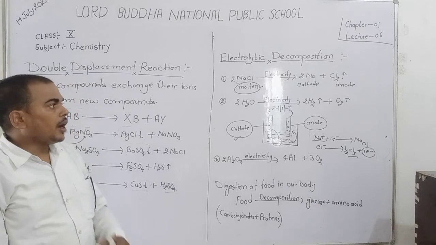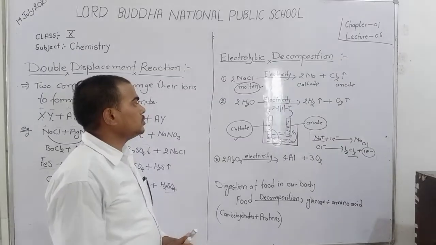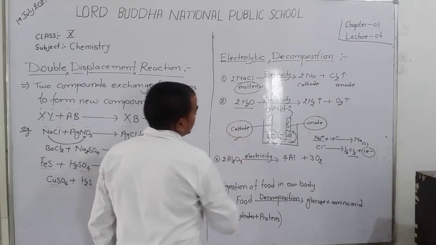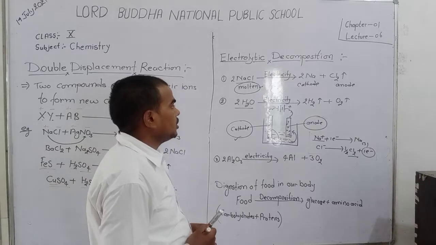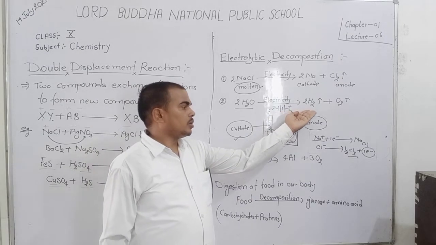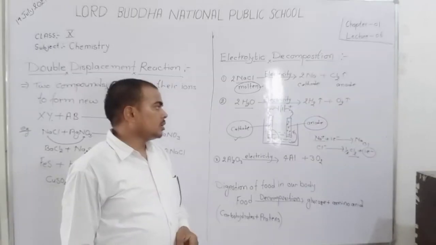Dear student, I want you to please solve this equation. From where does hydrogen gas liberate and from where does oxygen gas liberate?